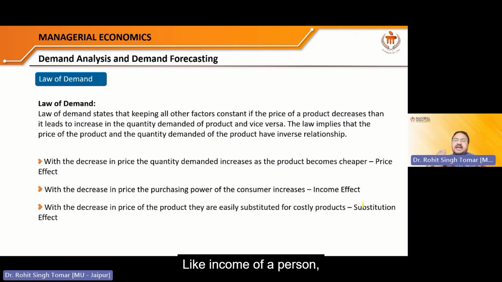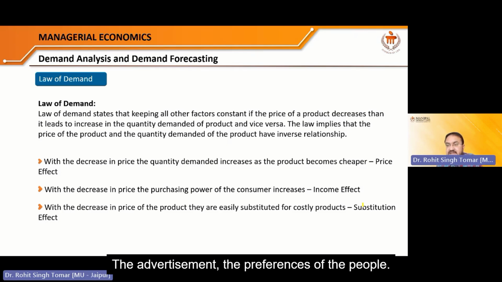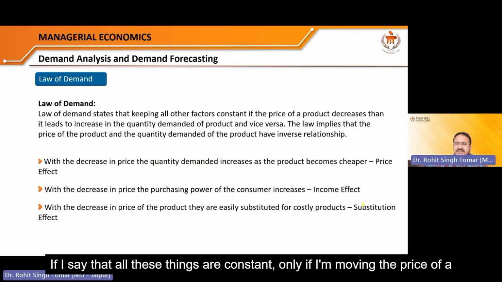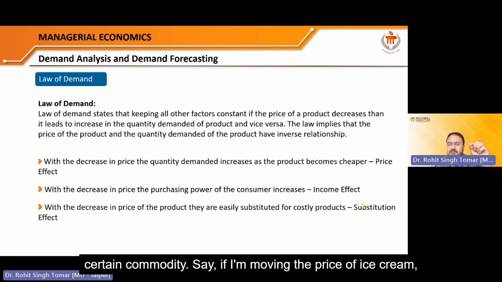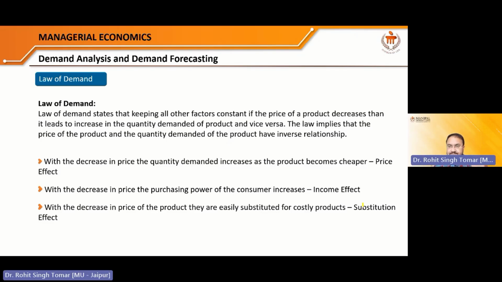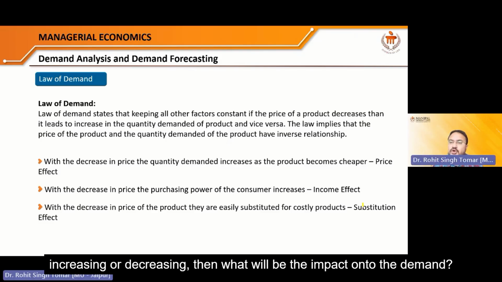Now, what can be the factors? Like income of a person, the price of substitute goods, the advertisement, the preferences of the people. If I say that all these things are constant, and only the price of a certain commodity moves, say the price of ice cream, increasing or decreasing, then what will be the impact on the demand?